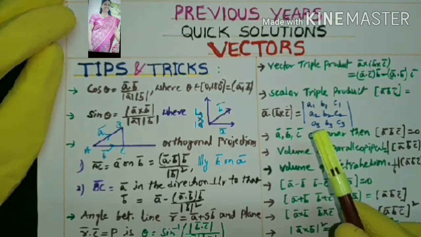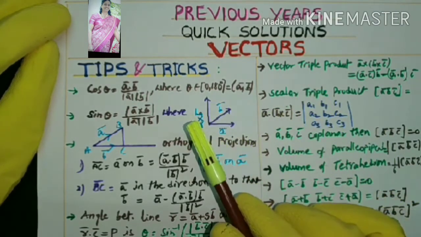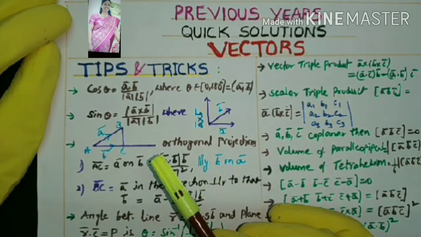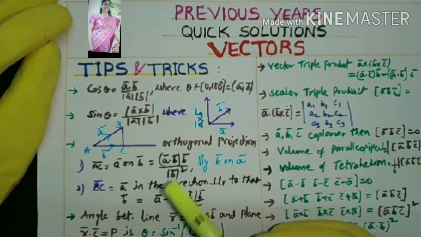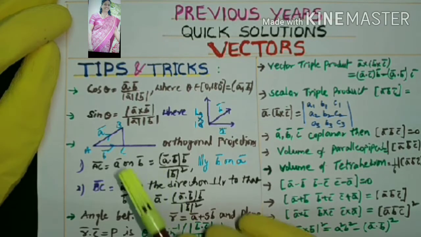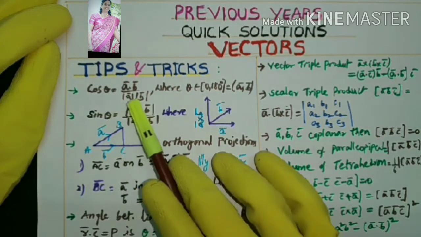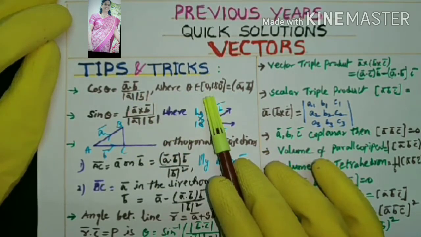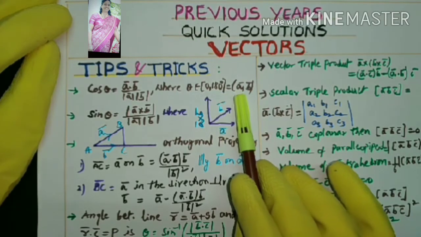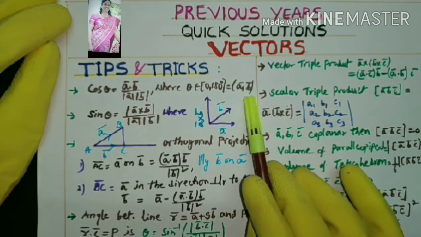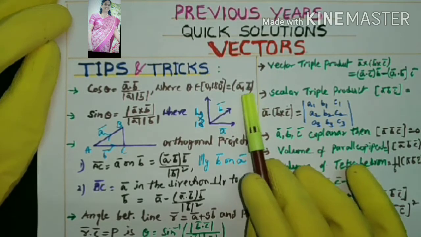Okay. Now first we'll look at the tips and tricks. Tips and tricks are the general formulas you know very well, and also the applied formulas I'm explaining here. What is the first one? Cos theta can be written as A dot B by mod A mod B, where theta must be in the closed interval 0 to 180. It is also denoted as open bracket A bar comma B bar. It means the angle between the vectors A and B. Sometimes this symbol may be given indirectly, which is nothing but the angle between the vectors.